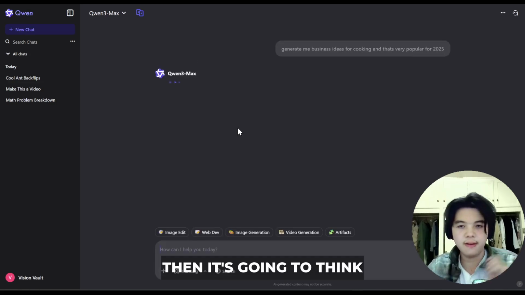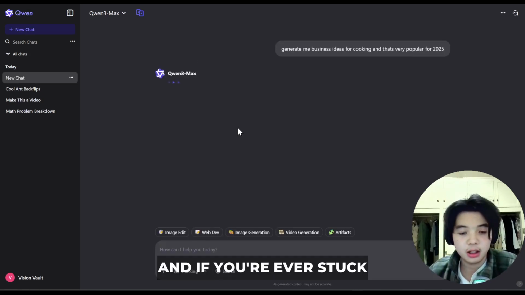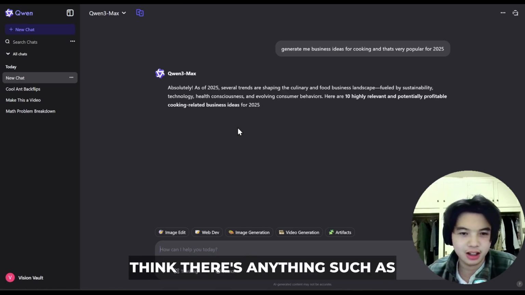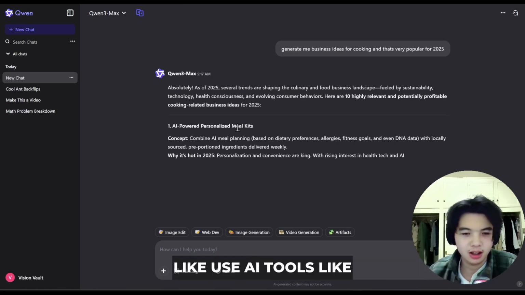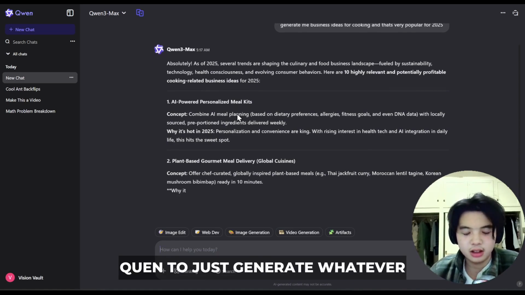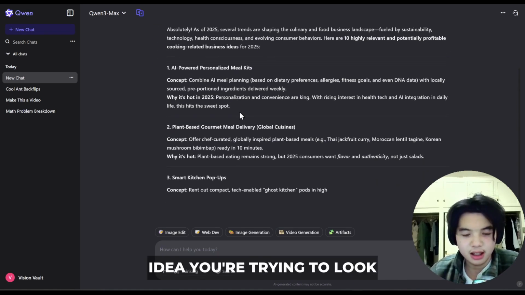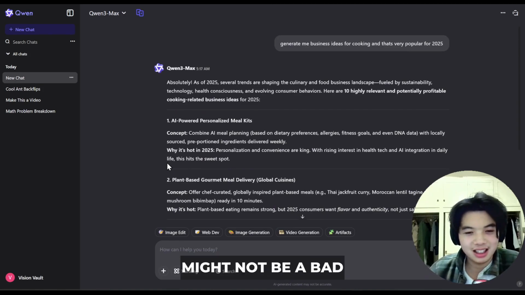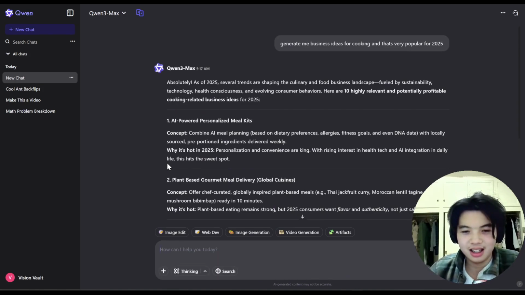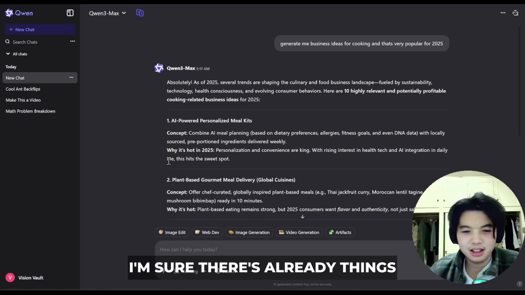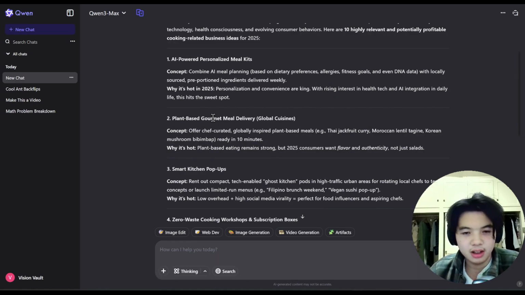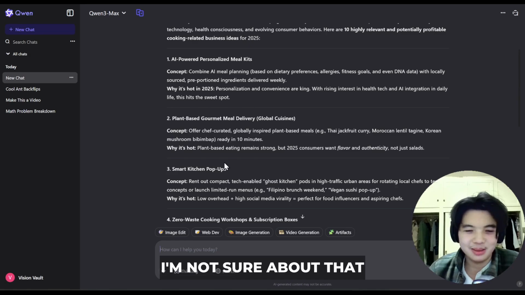And then it's gonna think, and if you're ever stuck, you have writer's block, which I don't think there's anything such as writer's block anymore, because you can use AI tools like Qwen to just generate whatever idea you're trying to look for. So you can do AI powered personalized meal kits, which might not be a bad idea, right? I'm sure there's already things like that, but plant-based gourmet meal delivery. I'm not sure about that one.